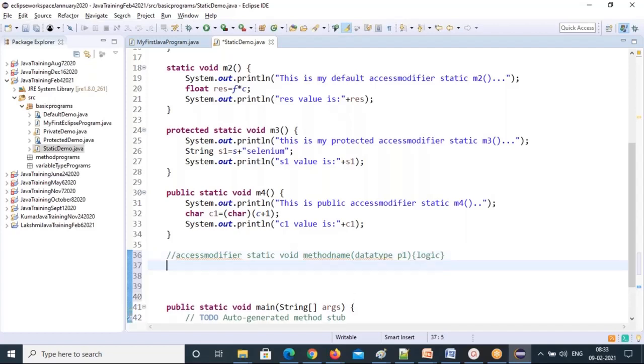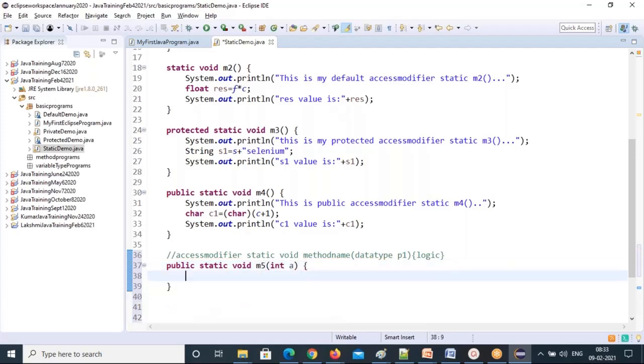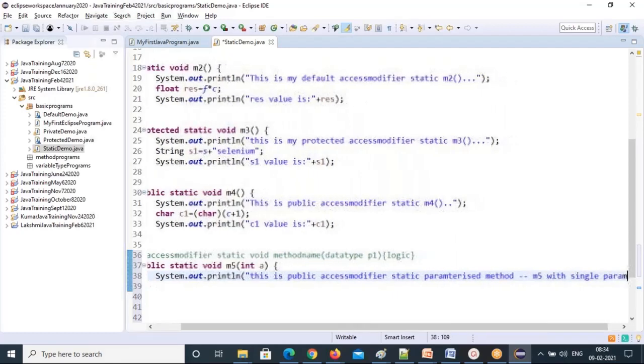So you create all different types of methods. Public static void m5 method. I'll write int a. So one parameter I have taken. This is public access modifier, a static parameterized method m5 with a single parameter.